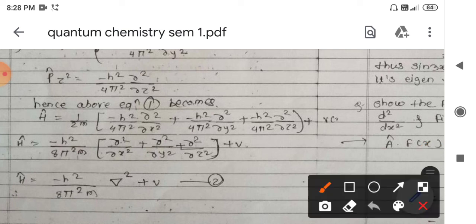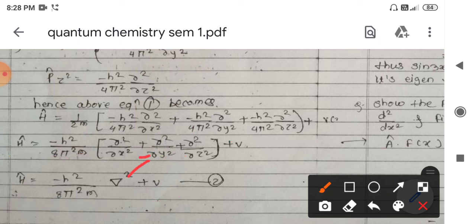Here the potential energy should be considered along all three axes. So we can simply say that the total energy of a given system is given by the Hamiltonian operator, which is nothing but minus h square upon 8 pi square m into grad square.